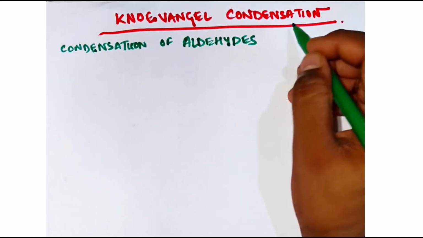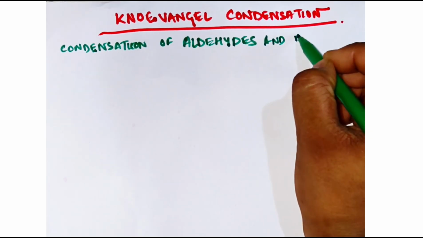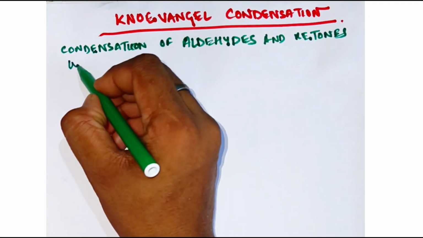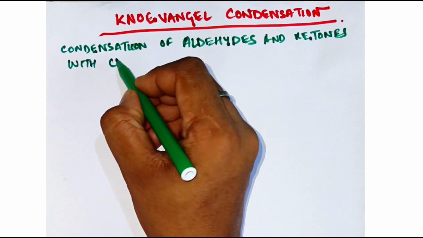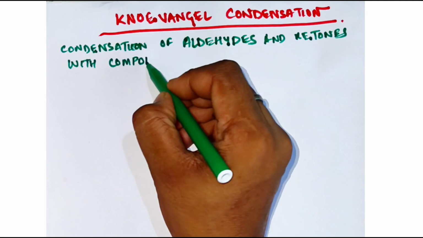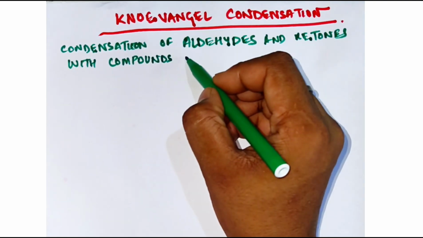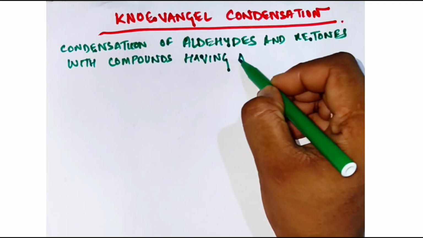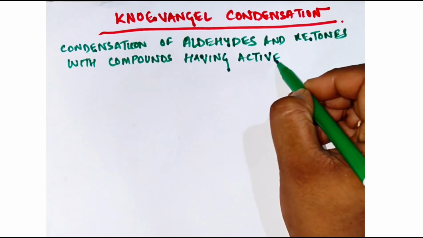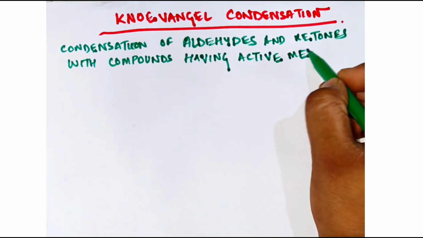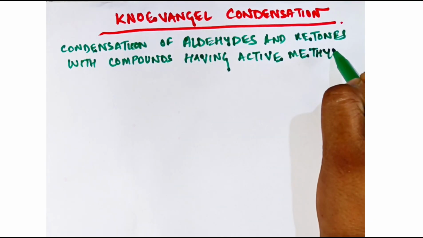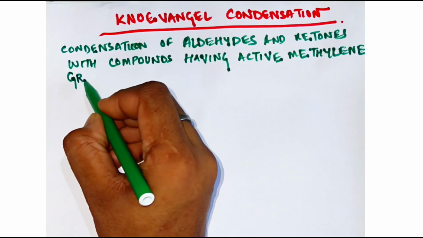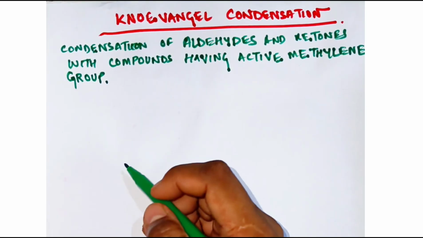So condensation of aldehydes and ketones with compounds having an active methylene group. This is important. What is this called? Your active methylene group. You should know this first, then only can you proceed through this reaction.